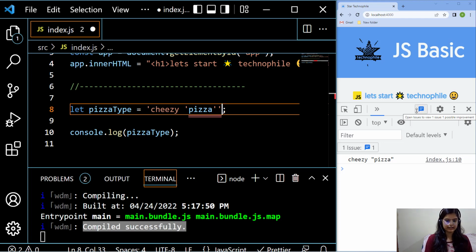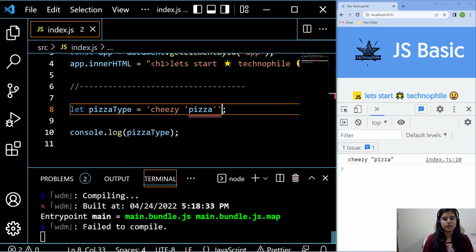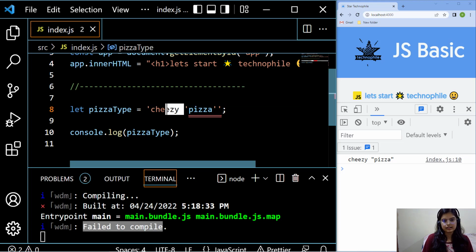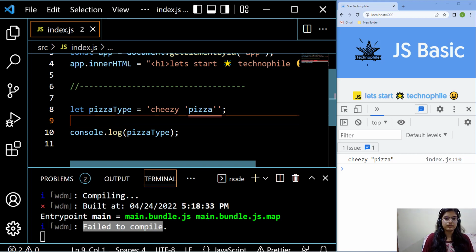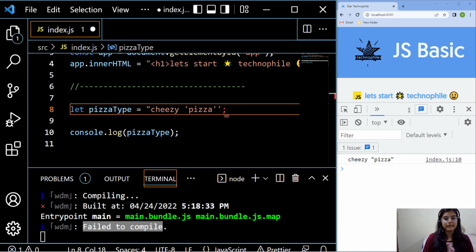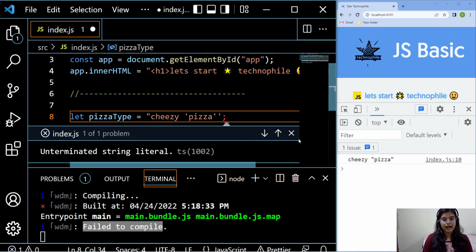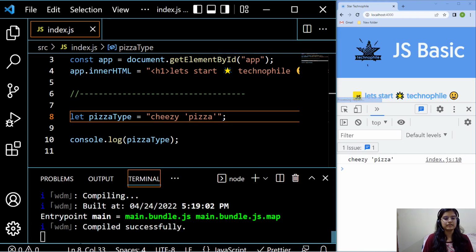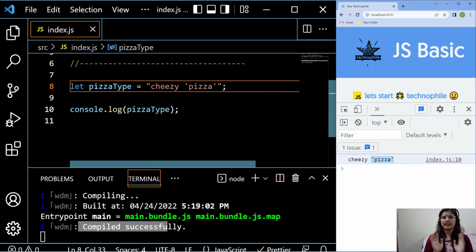So if I do it like that and save it, it's going to show me again that it failed to compile, because it is considering this as a string and this small space as another string. This pizza word is unfamiliar to the compiler. That's why it is giving me an error. So if I really want pizza in single quotes, I have to wrap the whole string in double quotes. Once I save it, you can see that it compiled successfully and I'm getting pizza in single quotes. Hope you get the idea of what exactly the difference is between a double quote and a single quote in a string.